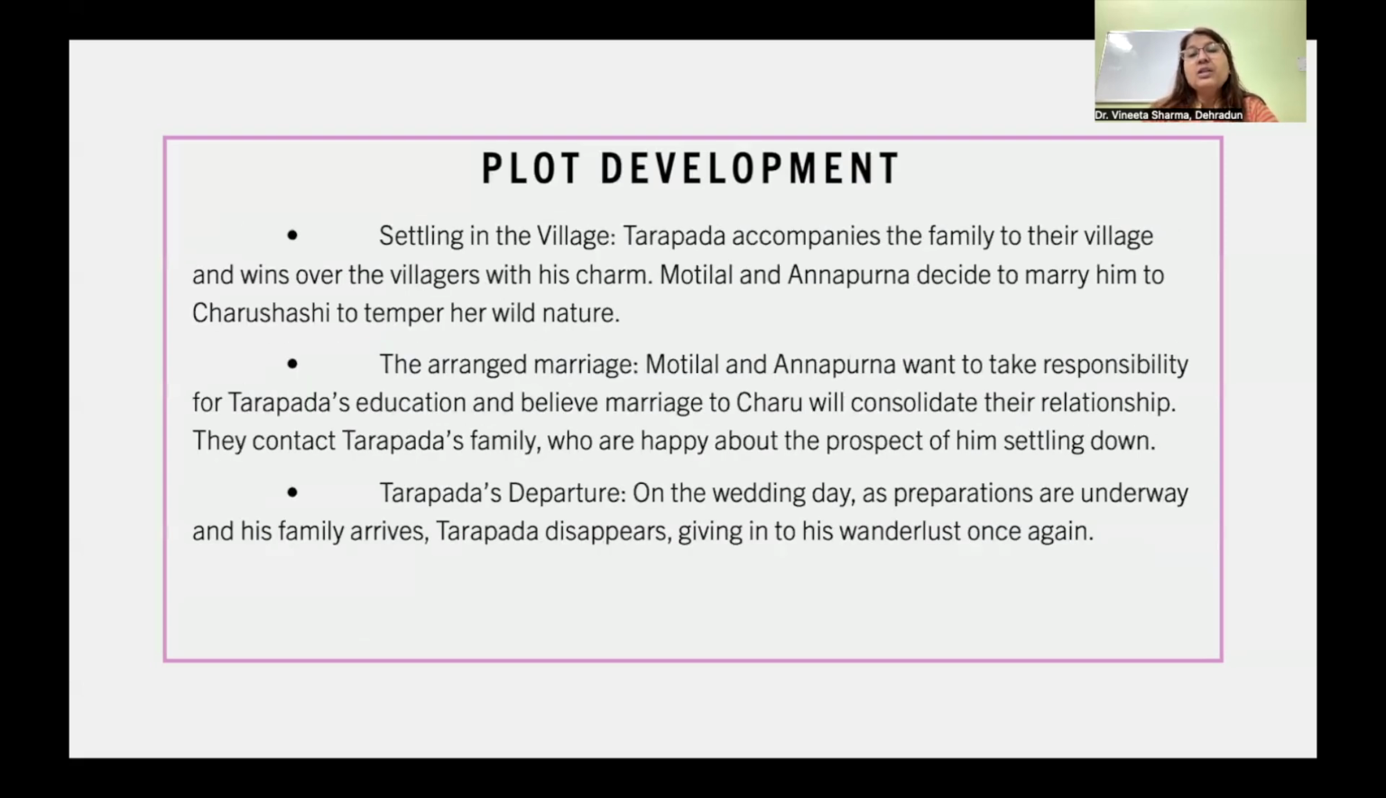Settling in the village. Tarapada accompanies the family to their village and wins over the villagers with his charm. Motilal and Annapurna decide to marry him to Charu Shashi to temper her wild nature. The arranged marriage. Motilal and Annapurna want to take responsibility for Tarapada's education and believe marriage to Charu will consolidate their relationship. They contact Tarapada's family, who are happy about the prospect of him settling down. But Tarapada's departure is how the story ends. On the wedding day, as preparations are underway and his family arrives, Tarapada disappears, giving in to his wanderlust once again.